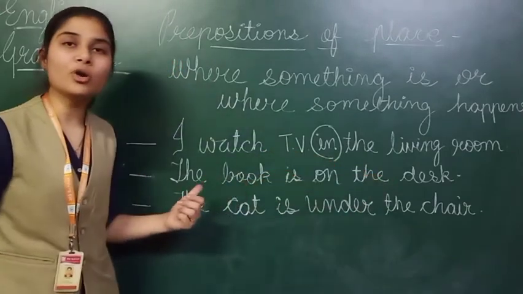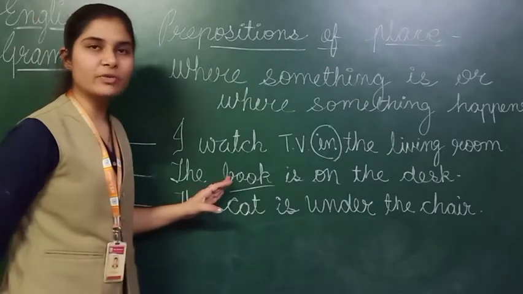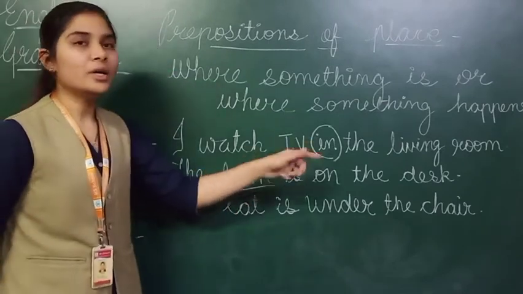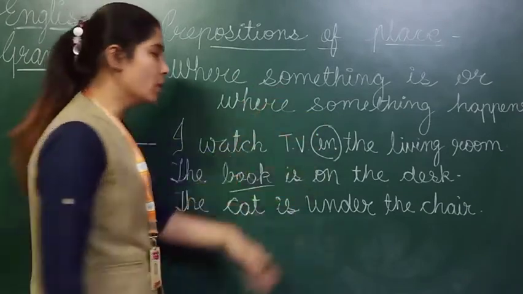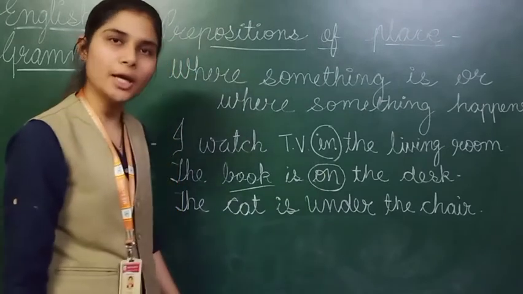Next is: the book is on the desk. Now here I am talking about the book. So book is our noun. So now where is it, कहाँ है वो? On the desk. Desk के ऊपर. So on जो है वो हमारा preposition of place है.